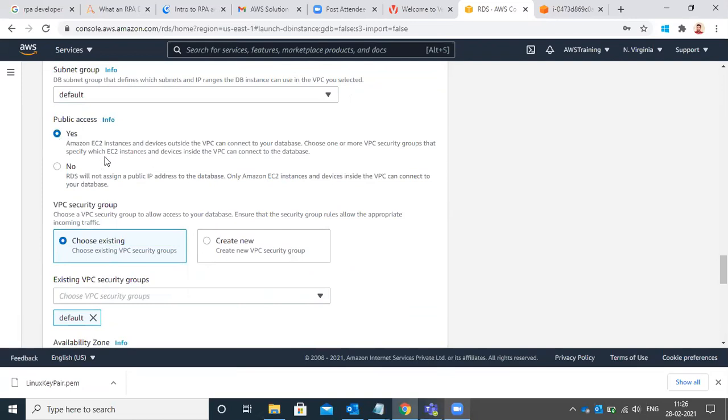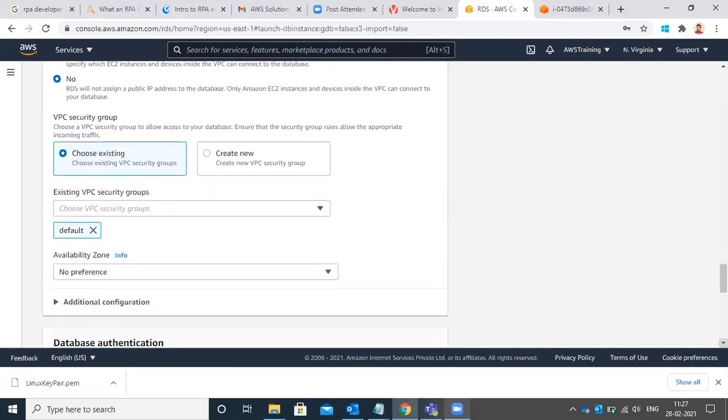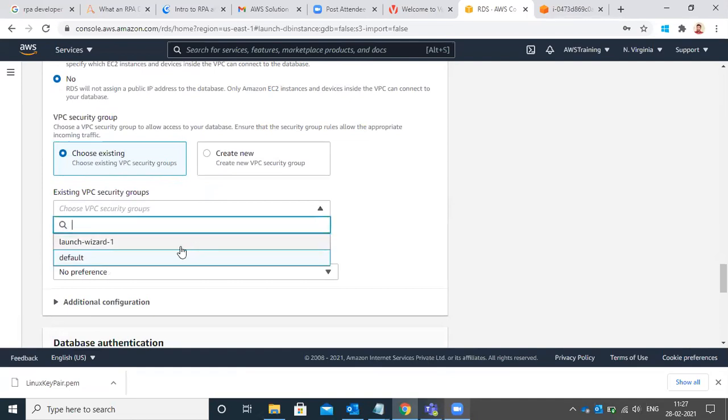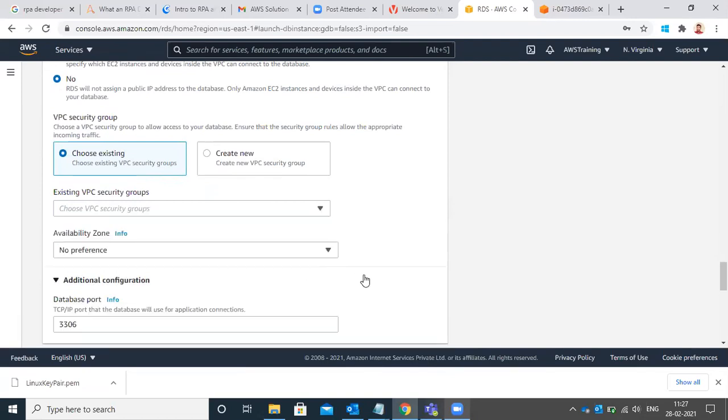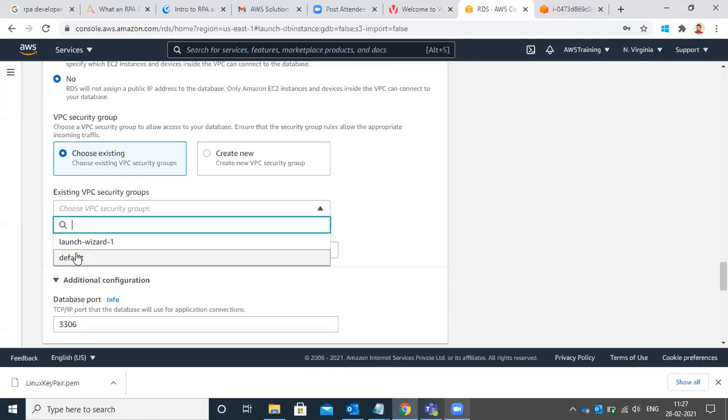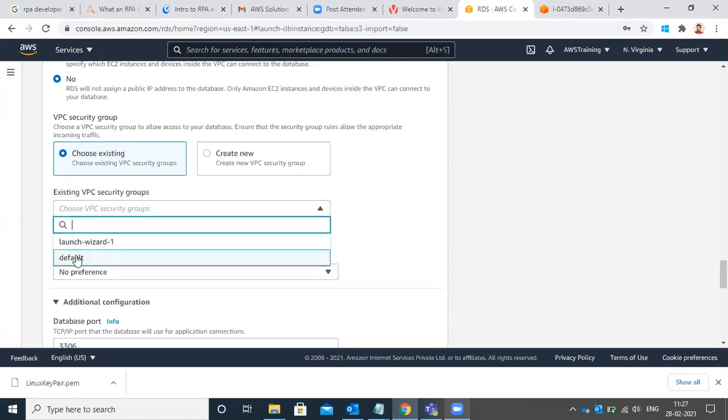I think public access, right? No, you can go with private only, no problem. Go with default VPC security group. Yeah, click on default.